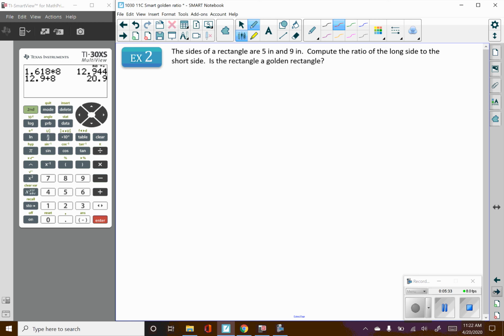Example 2 says the sides of a rectangle are 5 inches and 9 inches. Compute the ratio of the long side to the short side. We just need to answer the question, is this a golden rectangle? So we've got a rectangle whose sides are 9 and 5. What you need to do to answer this type of homework question is do the long side divided by the short side, and you need to get somewhere in the neighborhood of 1.6.